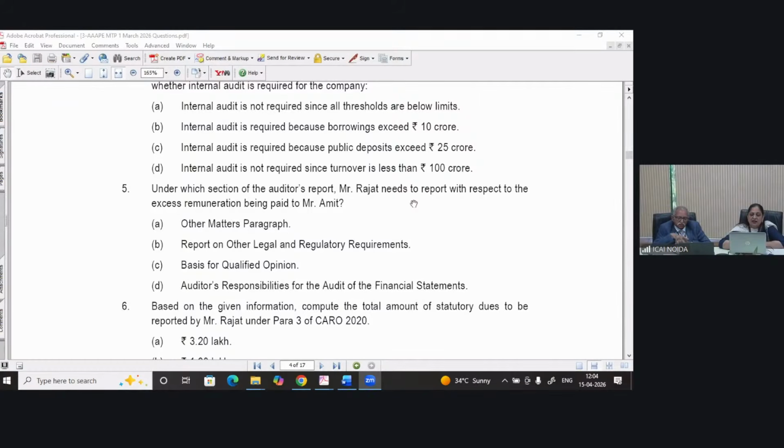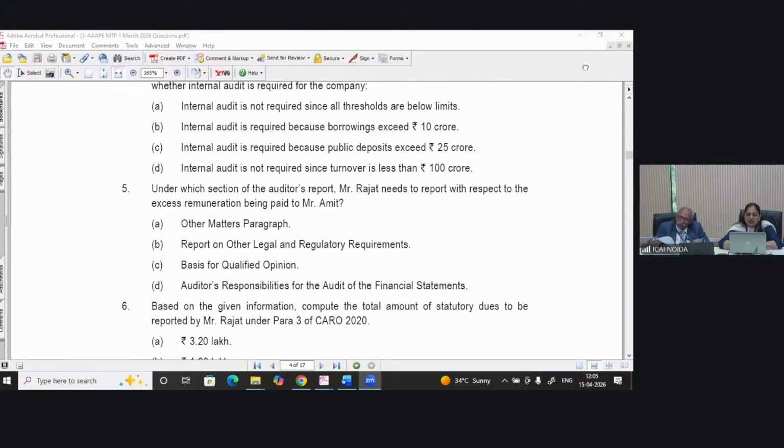Let me check what option is given in the chat. Sumit is saying C. EOM para. No, it cannot be in EOM para, and option is also not given. Option B, right, Lakshmi Narayan and Shrikant, very good. Option B is the correct answer. Report on other legal and regulatory requirement.